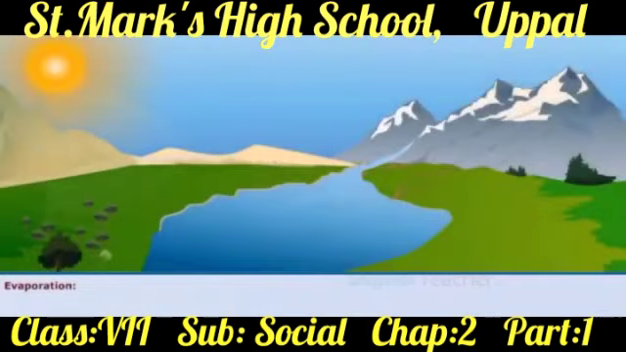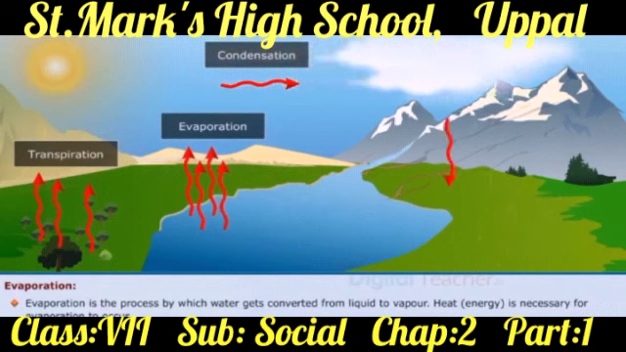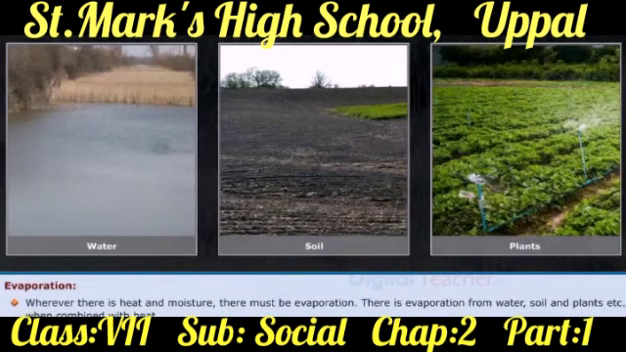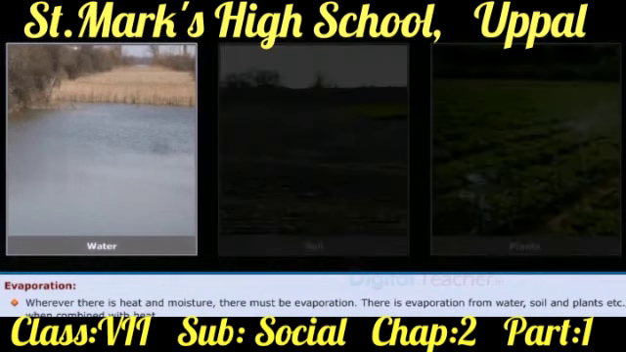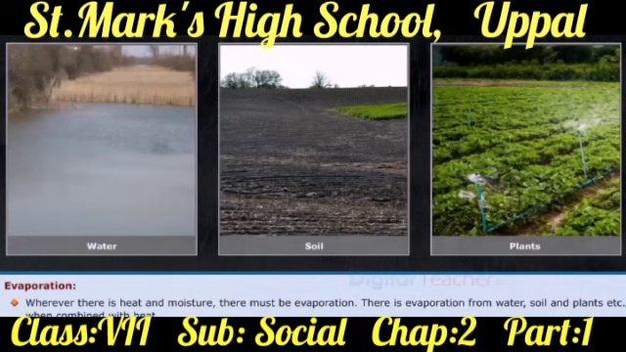Now, let us know about evaporation. Evaporation is the process by which water gets converted from liquid to vapor. Heat, that is energy, is necessary for evaporation to occur. Evaporation occurs when atoms or molecules escape from the liquid and turn into a vapor. Wherever there is heat and moisture, there must be evaporation. There is evaporation from water, soil, and plants, etc. Evaporation speeds up with rise in temperature.